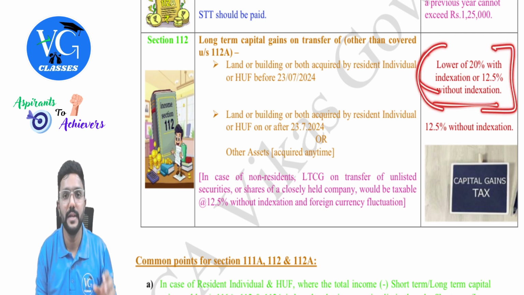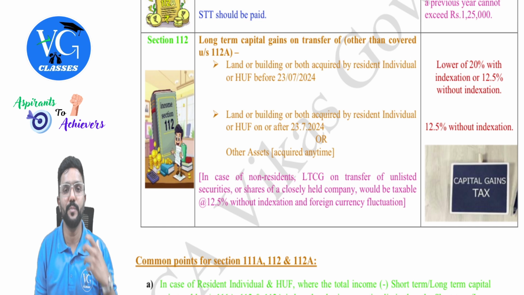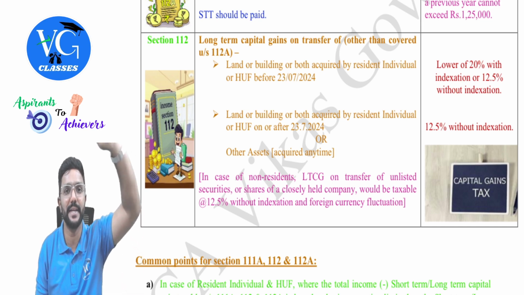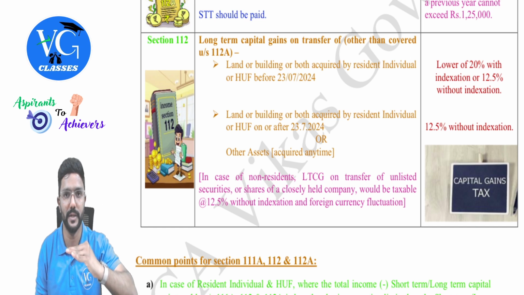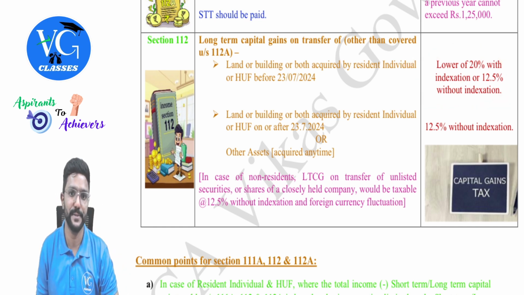And please be careful, this is only while calculating tax liability. Whereas while computing income, you have to compute long-term capital gain on the transfer of land or building without indexation, include it under the head capital gains, and compute total income. This benefit the assessee will get only while computing tax liability, guys.